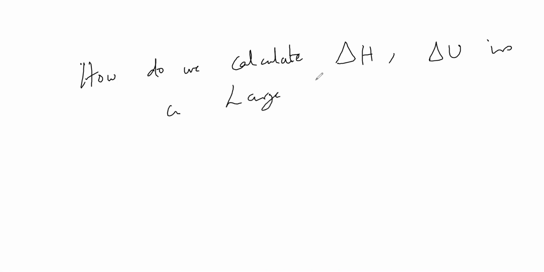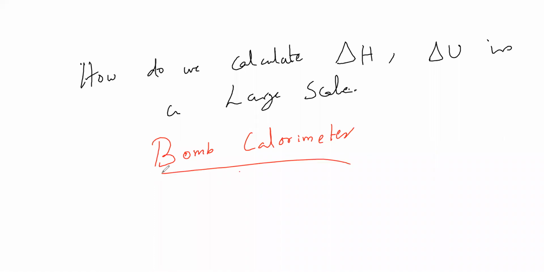This they can also ask in the entrance by using a bomb calorimeter. By using a bomb calorimeter. Fine. Please note down this. This is for the entrance.